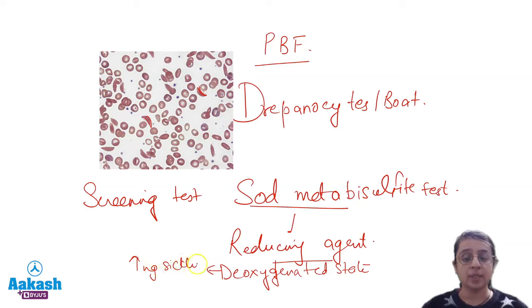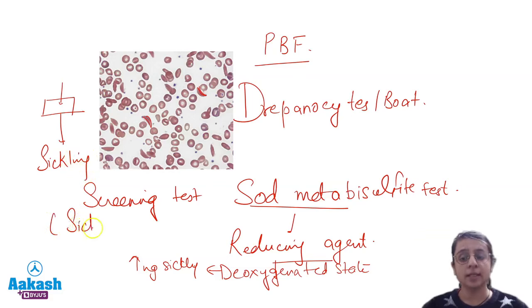So you put a drop of the sodium metabisulfite on your PBF slide and you can better appreciate sickling under the microscope. So this is the sickling test. This is a screening test for sickle cell anemia.